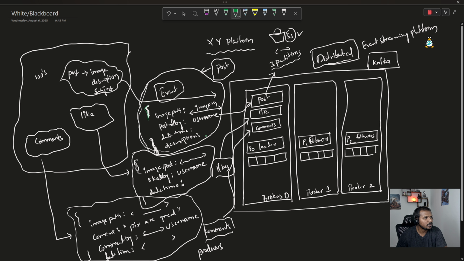This event is nothing but a message, and this particular event will come to one of the partitions. Let's say this message comes here, and this is message 0. The second message can go to P1, this is M1, and the third message can go to M2. And again M4, M5, M6, something like that.